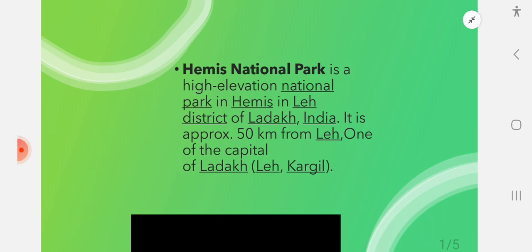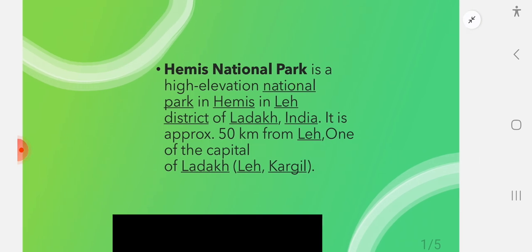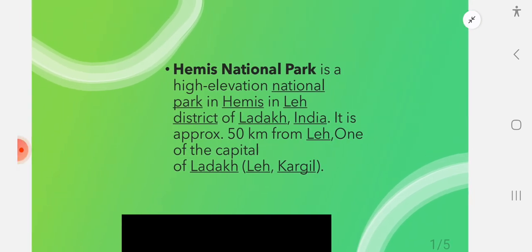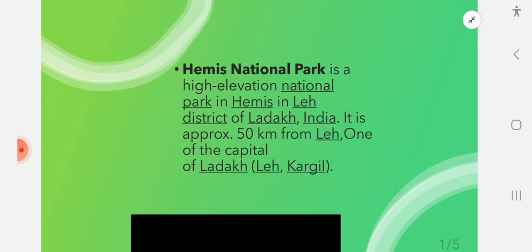So the first thing which should come to your mind, or might be relevant for any exam, is where this national park is located. So Hemis National Park is a high elevation national park. That means it is located at an altitude, in mountains, in Leh district of Ladakh. It is 50 kilometers from Leh, one of the capitals of Ladakh, the other being Kargil.